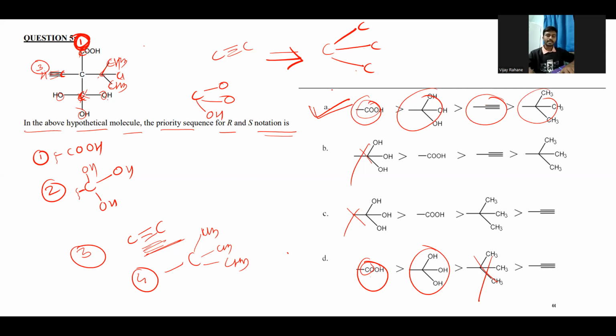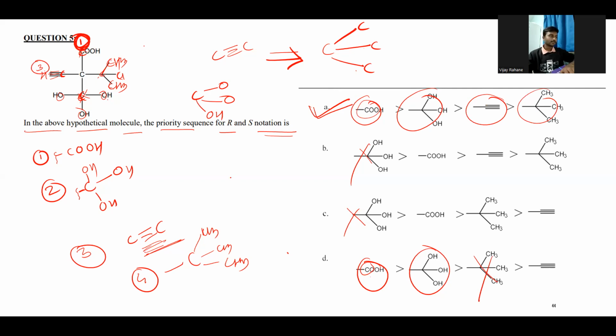So we need to find out the higher atomic number first, right? And then in case of atoms which have multiple linkage, the atom which has the multiple bond must be duplicated or triplicated.